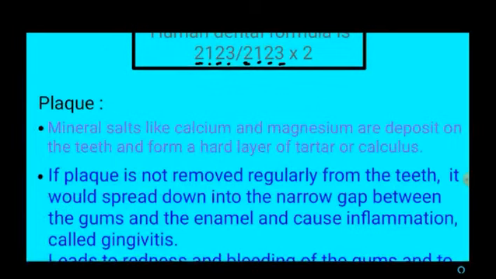Next we are going to see about plaque. So what do you mean by plaque? Usually the mineral salts like calcium and magnesium are deposited on the teeth, and thus it forms a hard layer, that is tartar or calculus. So that is called as plaque.